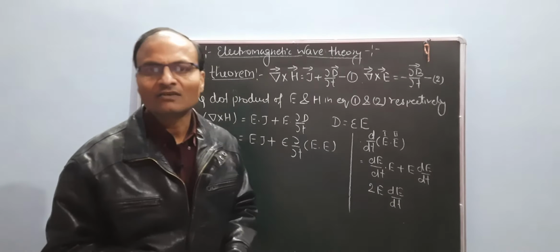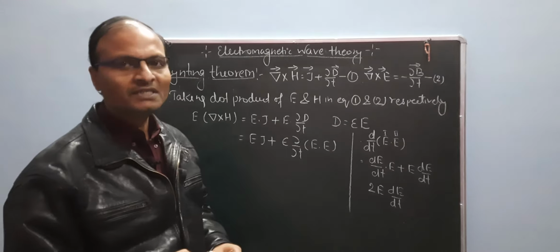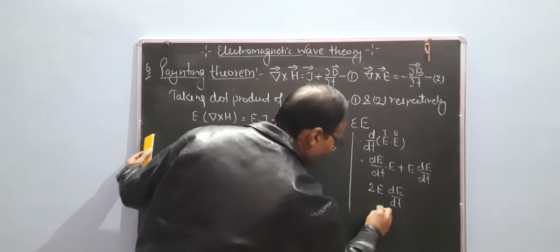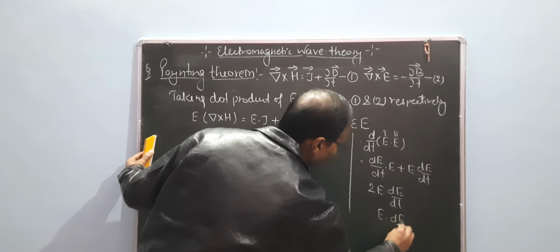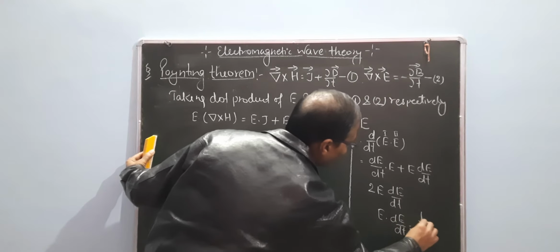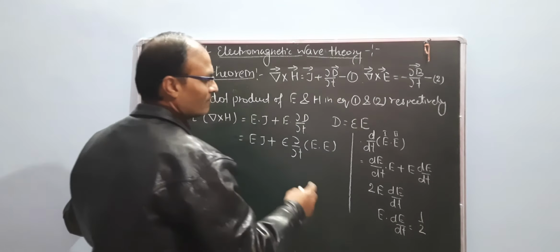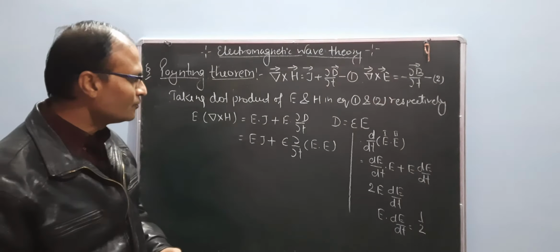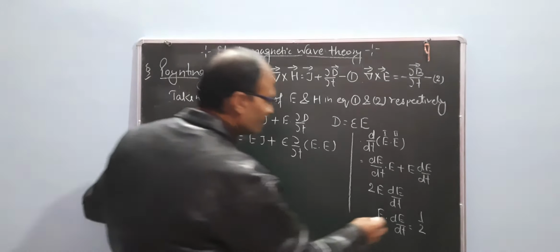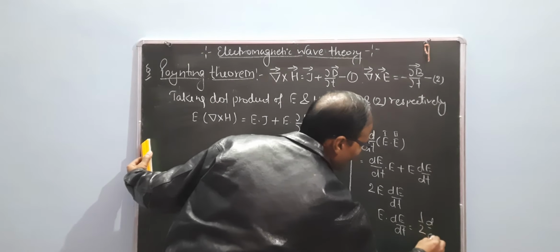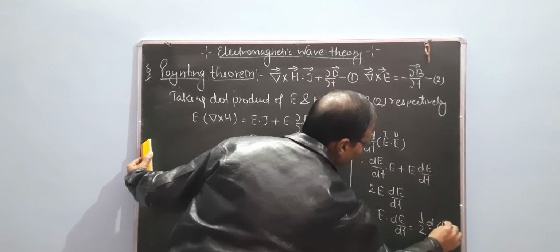What is the function of E times dE upon dt? E times dE upon dt equals 1 by 2 d upon dt of E dot E.